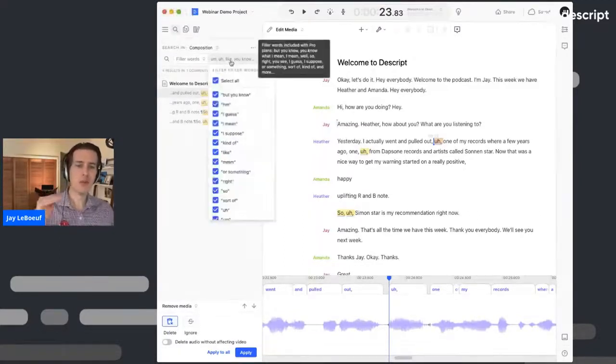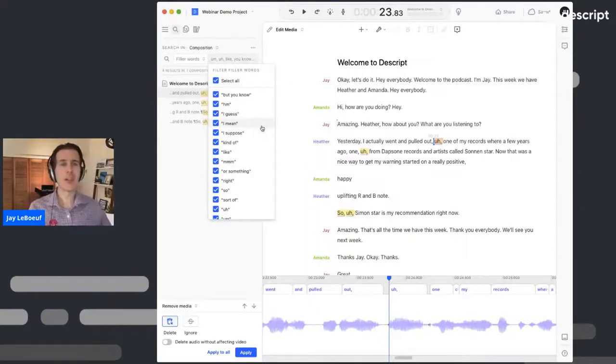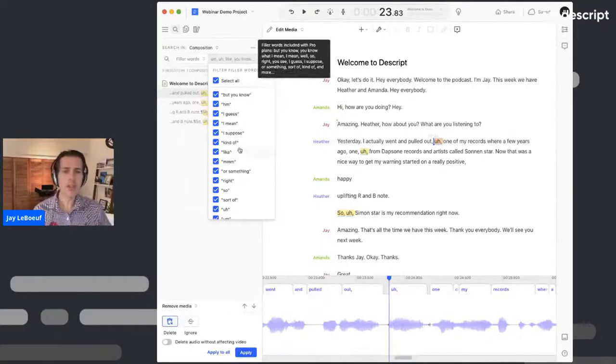Descript has the ability to remove all of these filler words because we not only know what words are, we have natural language processing built in, so we know when they are used and in which context. So when you have a like, kinda, sorta, kinda, those spread out all in a composition, with one click, you can remove those. So using Descript Pro, I can choose all of these that are on here.